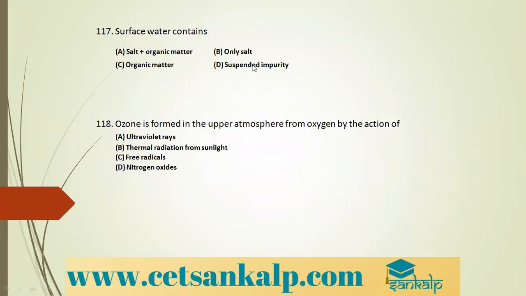Next, surface water contains what? It contains soil, salt and organic matter. Next, ozone is formed in the upper atmosphere from oxygen by the action of ultraviolet light. It forms O free radicals. This oxygen free radical combines with O2 and forms ozone. So this is how ozone is formed, by the action of ultraviolet radiations.